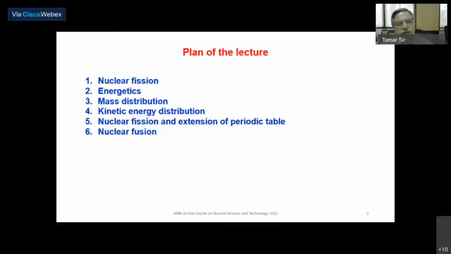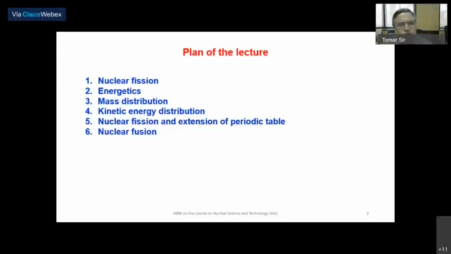So I will touch basically on the fundamental aspects of the mechanism of nuclear fission, then the energetics of this process, and 2 important observations of nuclear fission, that is the mass distribution and kinetic energy distribution, the kinetic energy of fission fragments. These 2 properties, in fact, gave a lot of insight into the mechanism of nuclear fission, and that I will try to explain based on these 2 observations.